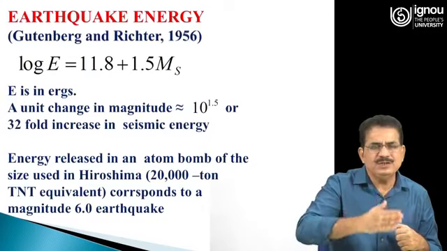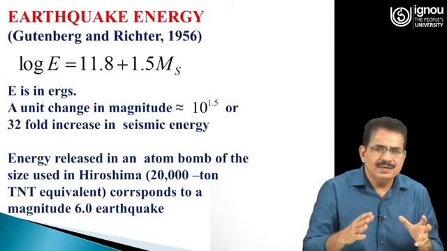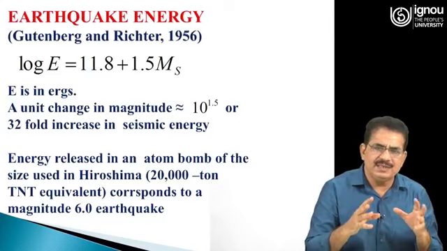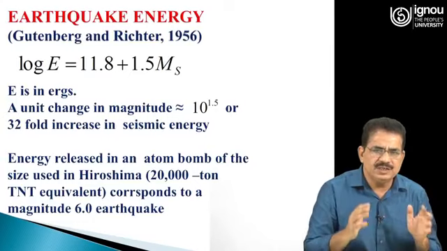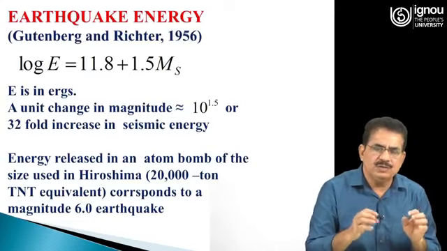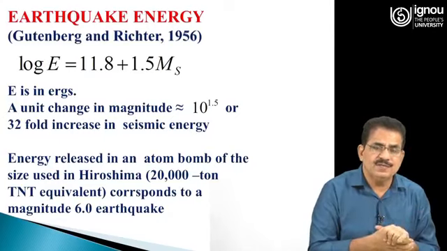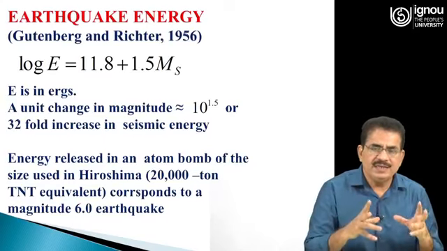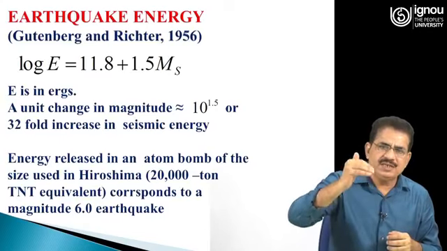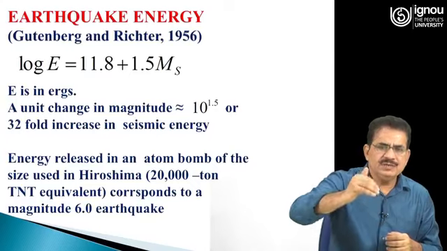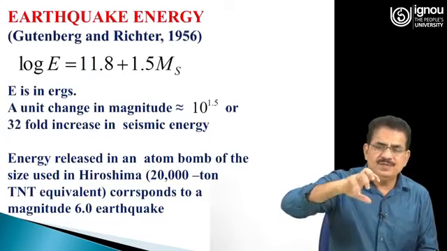A single change in magnitude brings a change of 32 times in the seismic energy. And how much is this energy? The energy released in an atom bomb of the size used in Hiroshima, which was equivalent to 20,000 tons of TNT, corresponds to a magnitude 6 earthquake. It means when there is an earthquake of magnitude 6, this much energy is released, which was released by the atom bomb in Hiroshima,